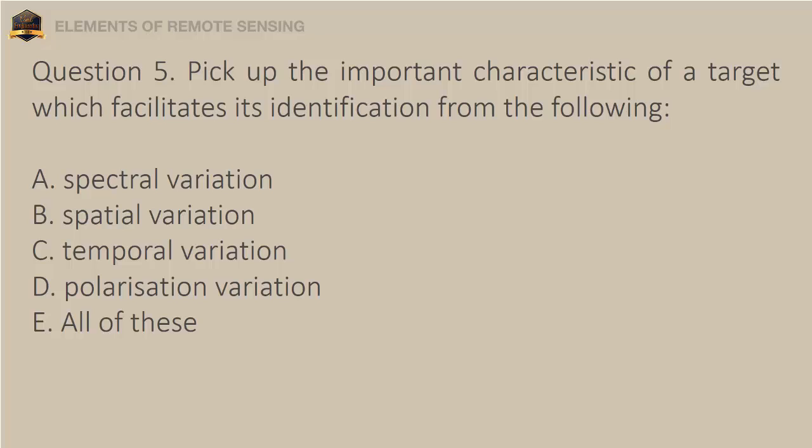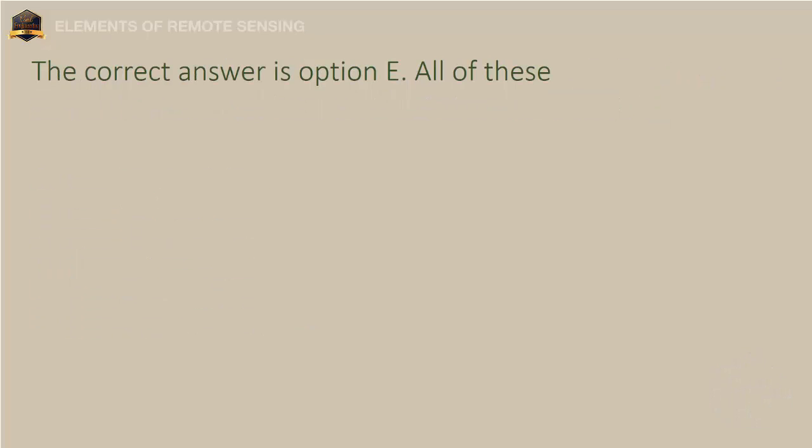Question 5. Pick up the important characteristic of a target which facilitates its identification from the following. A. Spectral variation. B. Spatial variation. C. Temporal variation. D. Polarization variation. E. All of these. The correct answer is option E, all of these.